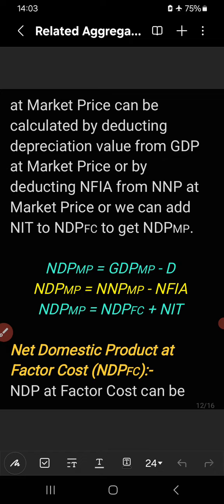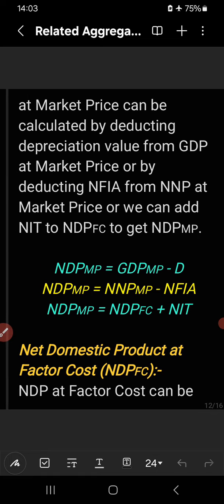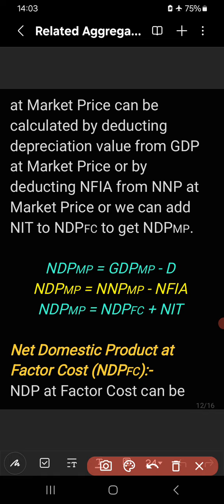So here you see NDPMP is equal to GDPMP minus depreciation value. When we deduct the value of depreciation, capital consumption cost from GDPMP, we will get NDPMP.